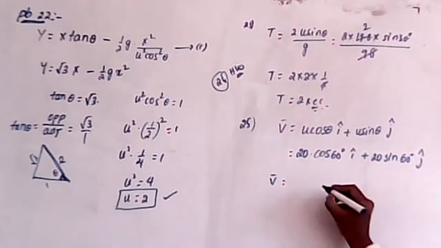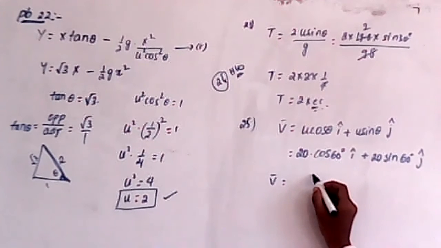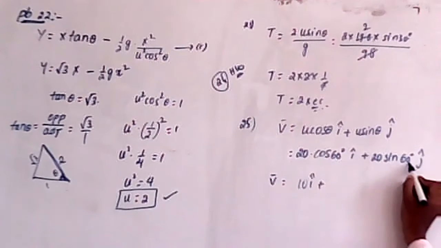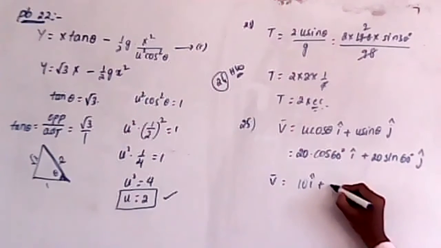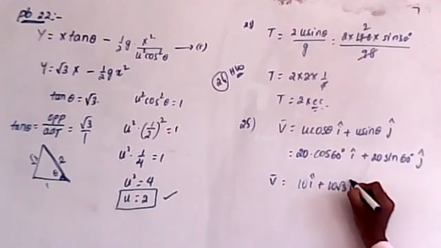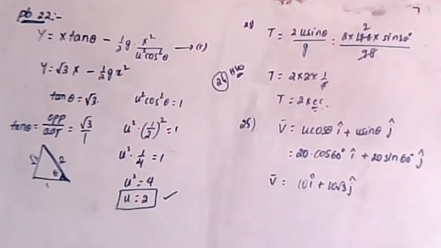For example, cos 60 is 1 by 2, therefore 10 i cap plus sin 60, root 3 by 2, therefore 10 root 3 j cap. This is the answer. Now look at problem number 26.